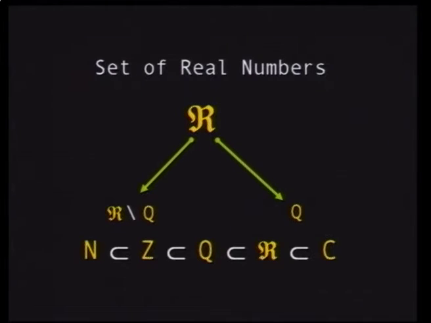Now we know that the set N is comprised in the set of integers Z, and Z is comprised in Q, and Q is comprised in R, and even R itself is comprised in larger non-ordered sets like the set of complex numbers. And here you have the whole set R.